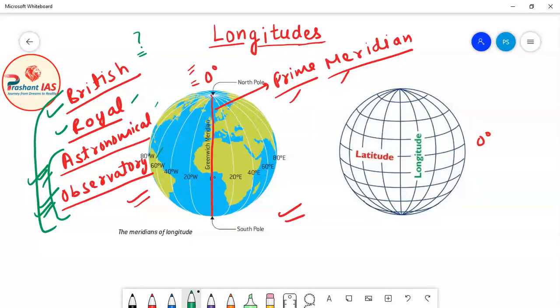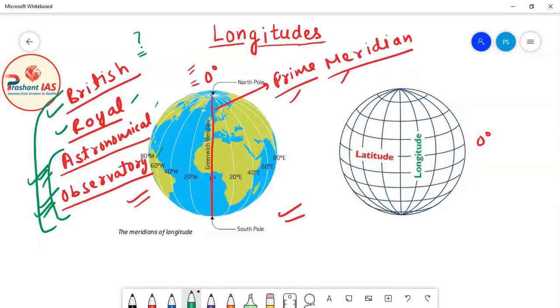Now there can be other answers to this question also. For example, you can say that at that point of time the Britishers were very, very powerful. Britain was a very powerful, or we can even say the most powerful, country of the world. So as Britain was powerful, the longitude which passed through Britain was declared as the standard longitude. So this was due to two reasons: the first was the power of Britain, and the second was the honor to the British Royal Astronomical Observatory, because it contributed many things in the field of astronomy and geography.